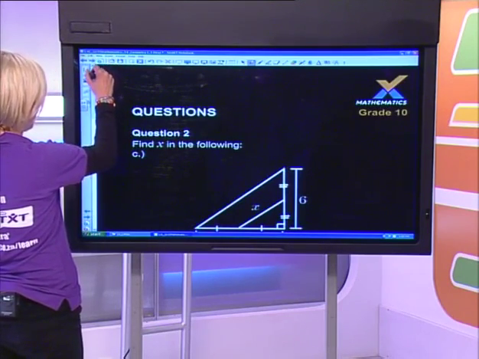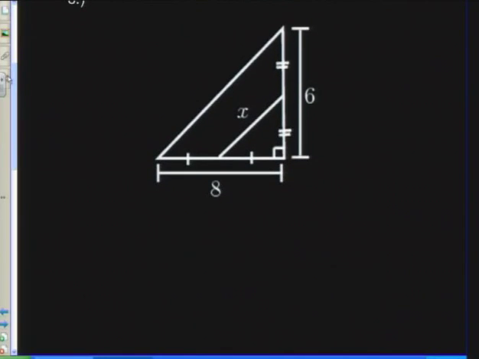Now, let's just have a look at the next one. Here, we are talking about the midpoint theorem again, but now things are getting ever so slightly more complicated. I'm going to do this question using the midpoint theorem. We are told that that entire side is 6 units, and that this entire side is 8 units, and we are told that this angle over here is 90 degrees.